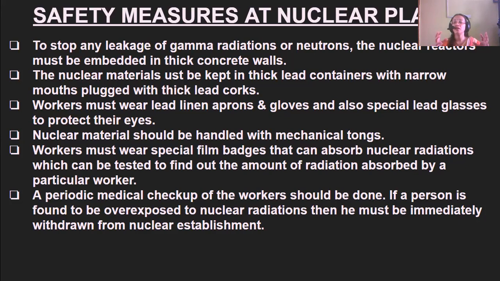Generally, lead does not allow the radiations to pass through. Then nuclear material should be handled with mechanical tongs. Then workers must wear special film badges, which absorb the nuclear radiations and can be tested to find out how much radiation the particular worker has absorbed.